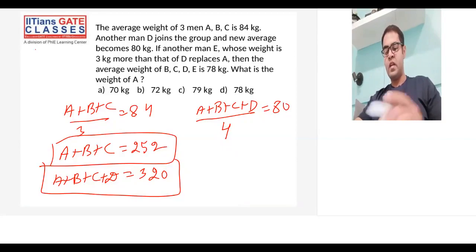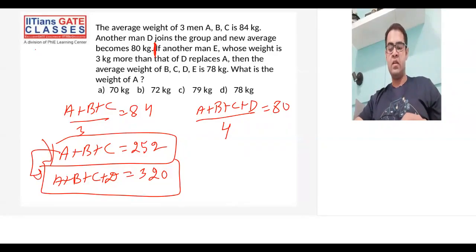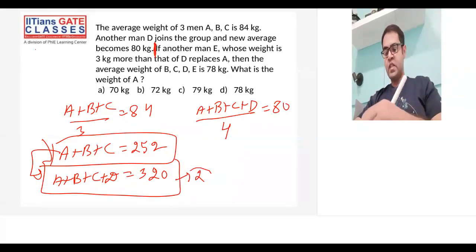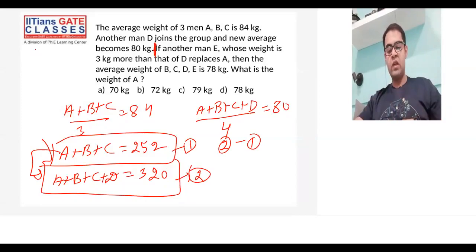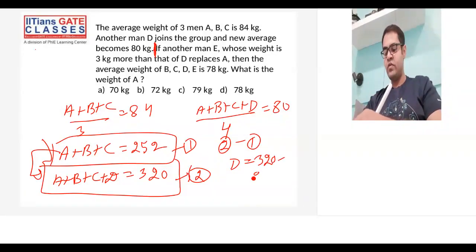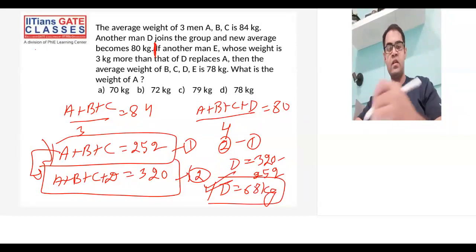Now before I read from this portion, if you see these two equations, I can solve them in parallel and get D. So if I do equation 2 minus 1, you see only D is the extra one, right? So D's weight is 320 minus 252. So D's weight actually becomes 68 kg. Alright. So this is the weight I'll have for D.